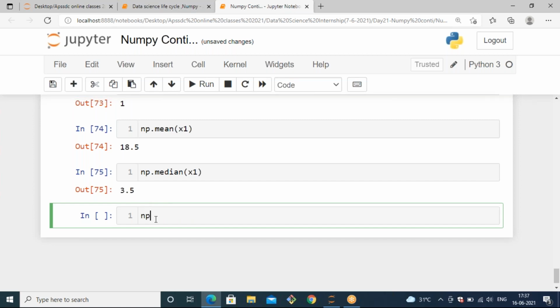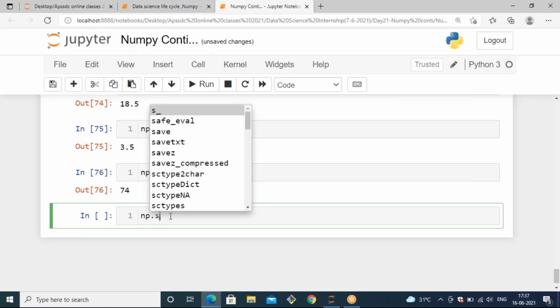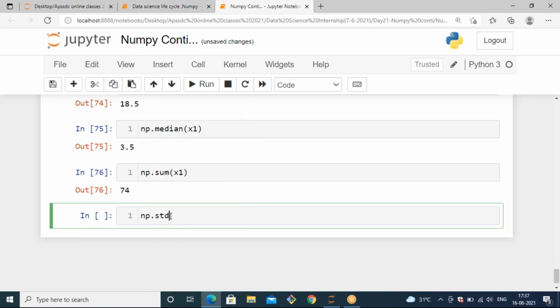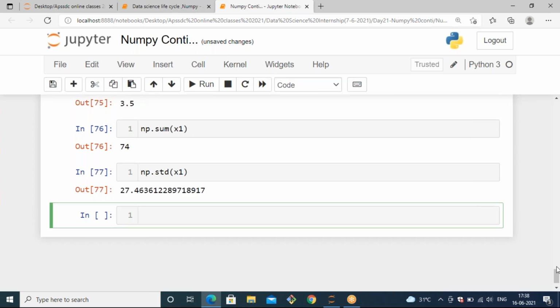Again, we have np.sum, which will give you the sum of the given elements in the x1 array. These are all the basic statistical functions. If you want to calculate the standard deviation, for that we have a method std. There you can mention the array, and it will give you the standard deviation of that x1 array.